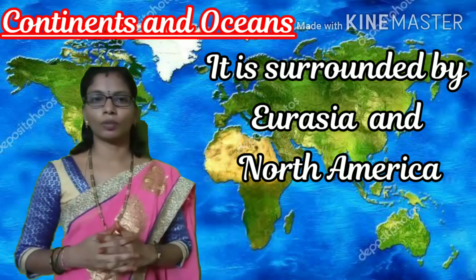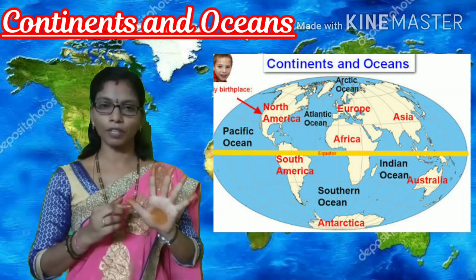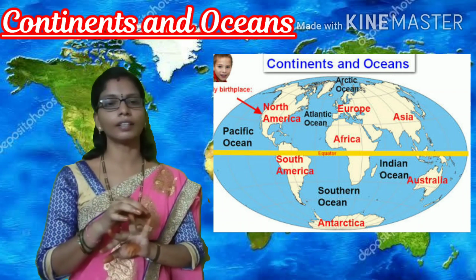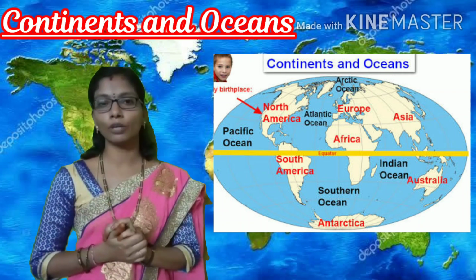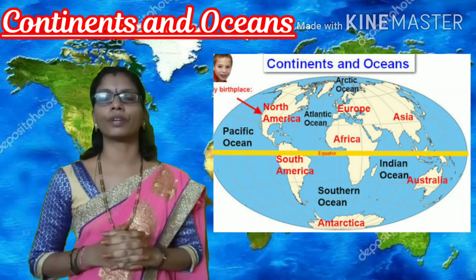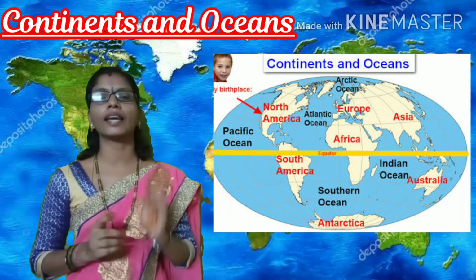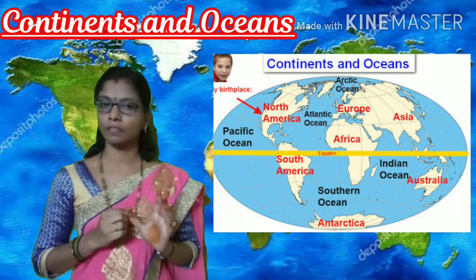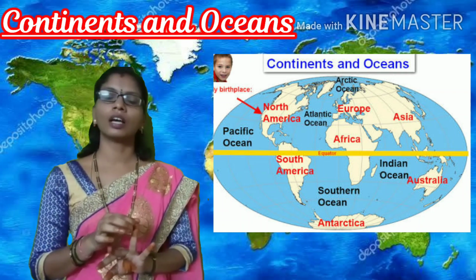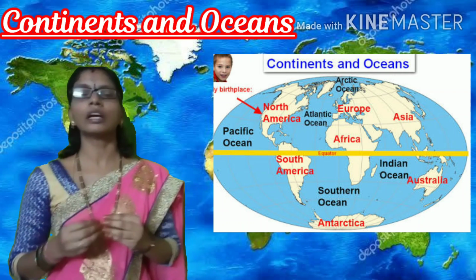Children, we have learnt about the oceans. How many oceans? There are 5 oceans: Pacific, Atlantic, Indian, Southern and Arctic. How do we remember these 5 oceans? I will give you an easier way with the help of an acronym. The acronym is PISA, P-I-S-A-A. P for Pacific, A for Atlantic, I for Indian, S for Southern and A for Arctic. In this way we can remember the oceans easily.